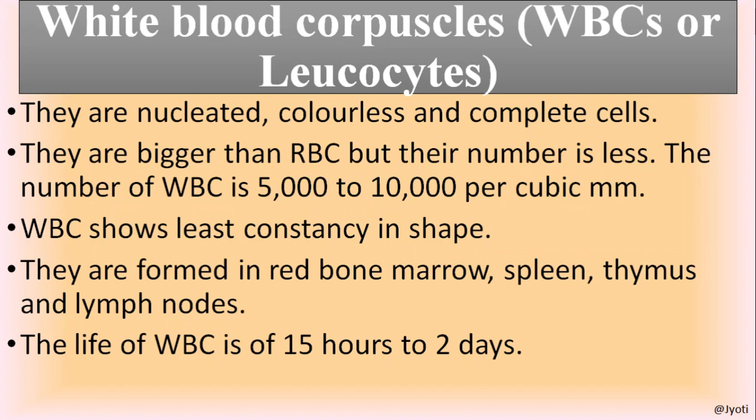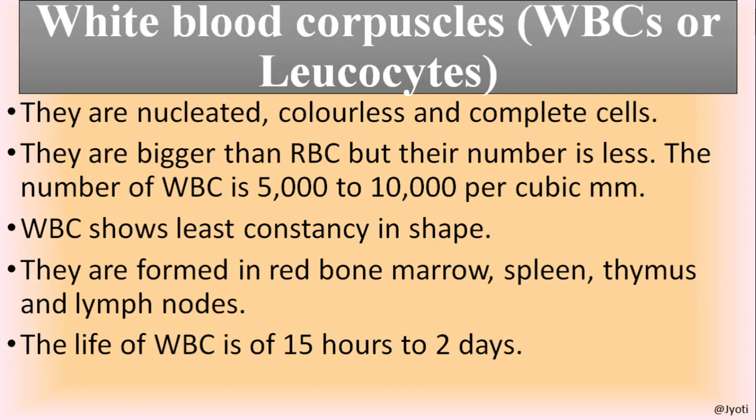They are bigger than RBC, but their number is less per cubic mm of blood when compared with that of RBC. The number of WBC is 5,000 to 10,000 per cubic mm.